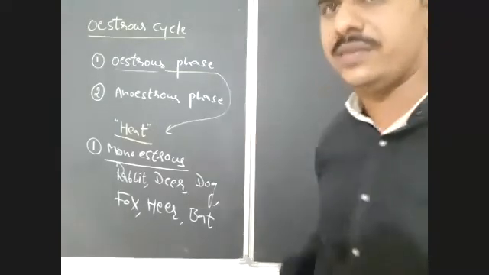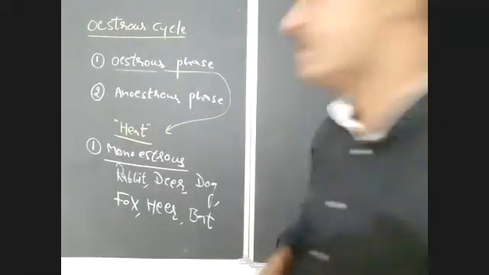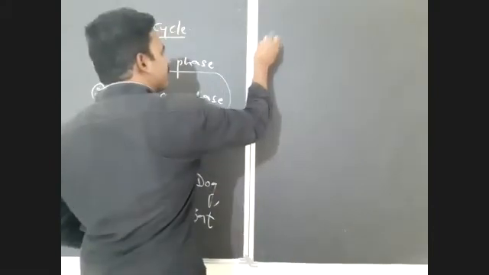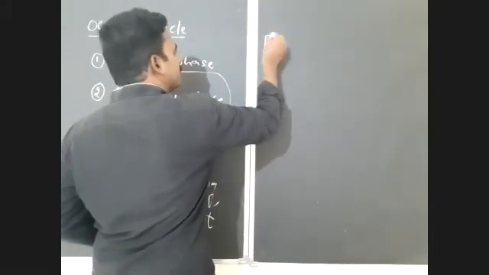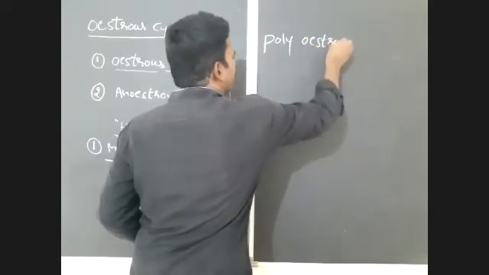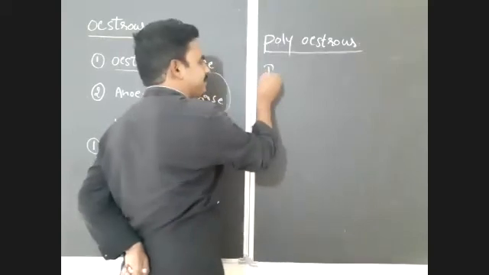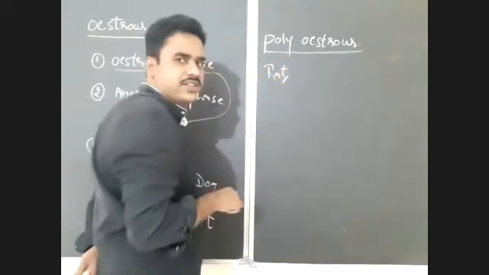Polyestrous animals. What are the examples for these polyestrous animals? For example, rat is polyestrous.